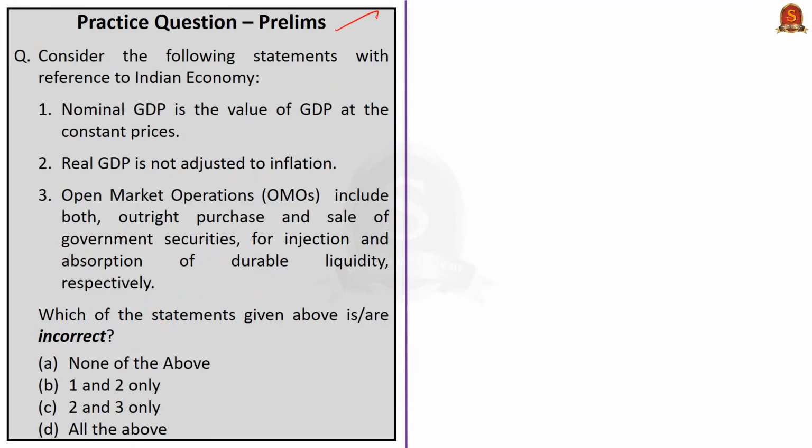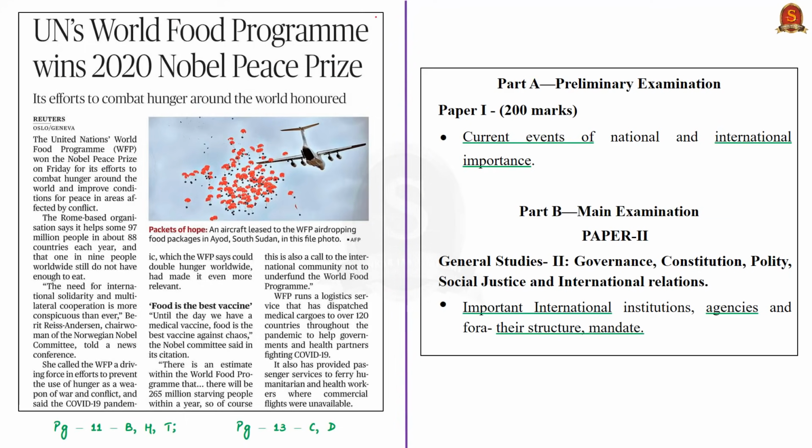Let us move on to the next news article. This news article talks about this year's Nobel Peace Prize goes to the United Nations World Food Programme. It has won the prize for its efforts to combat hunger around the world and improve conditions for peace in areas affected by the conflict.